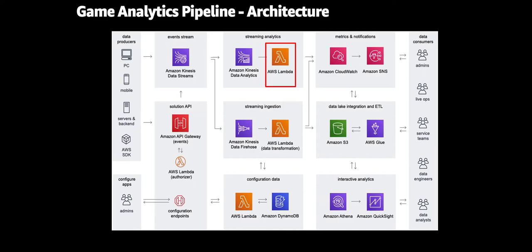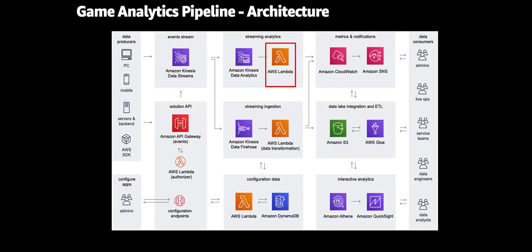Then within the streaming analytics building block, we have another AWS Lambda function that processes a batch of SQL results from the Kinesis Data Analytics application and publishes them to Amazon CloudWatch as custom metrics. This function can also be customized to accept different output formats or perform additional processing and delivery to other destinations if needed.